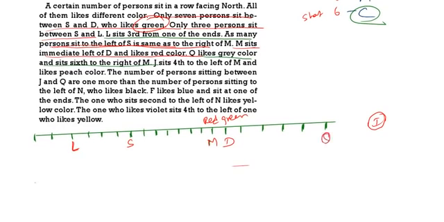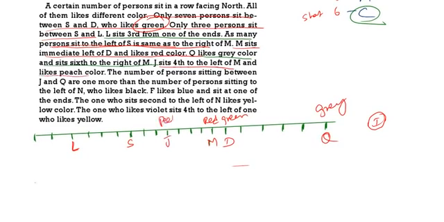Q is liking which color? Grey. J is sitting fourth to the left of M. 1, 2, 3, 4. Here we are getting J, and J likes peach color. J is liking which color?